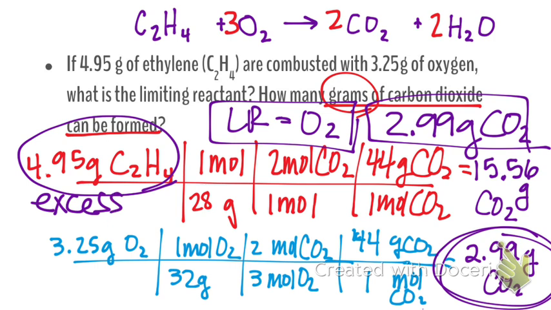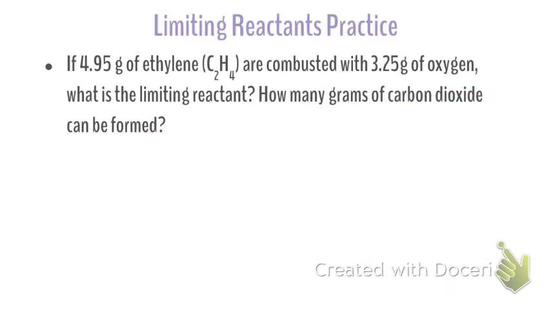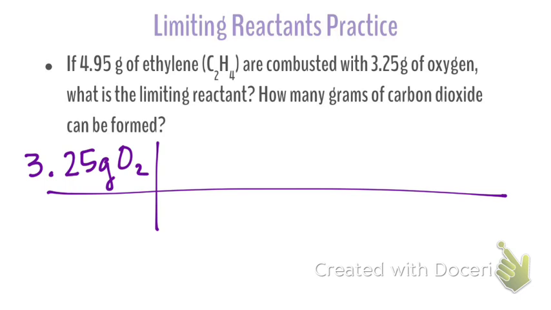So here's what we need to look at. We need to now do another chart from our limiting reactant to C2H4 to see, if I use up all 3.25 grams, how much C2H4 would I use? That's what that relationship shows us. So let's go do that. I'm not going to move the slide forward, I'm just going to erase what I got here. So 3.25 grams of O2, and we're going to go to grams of C2H4.